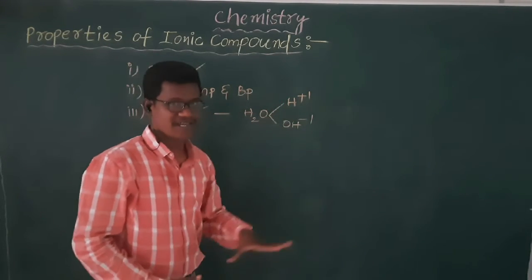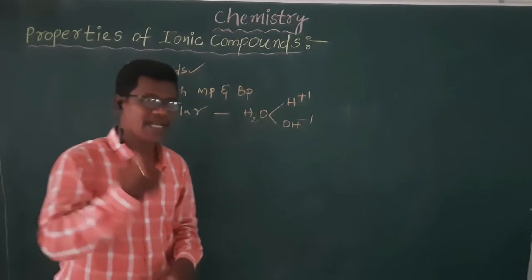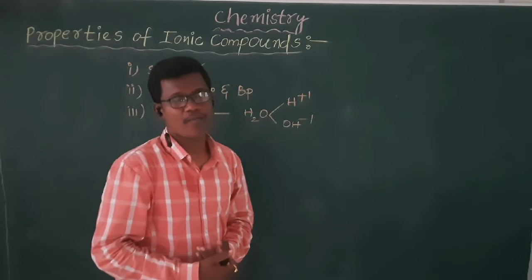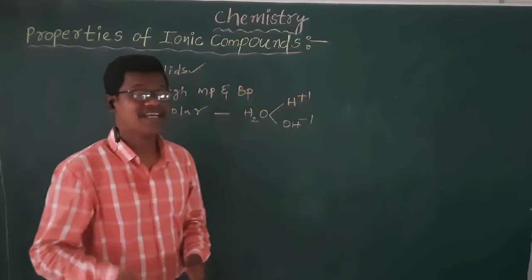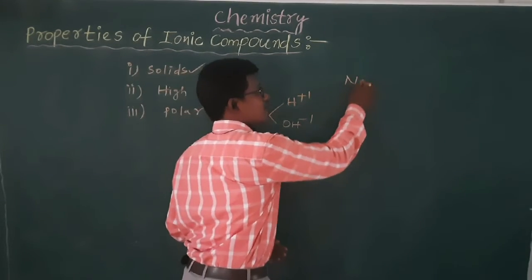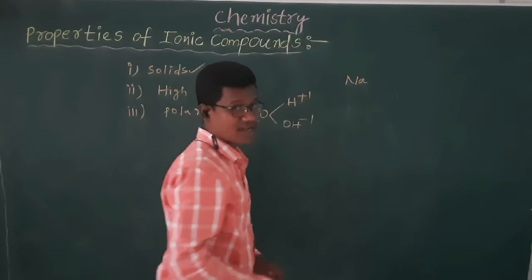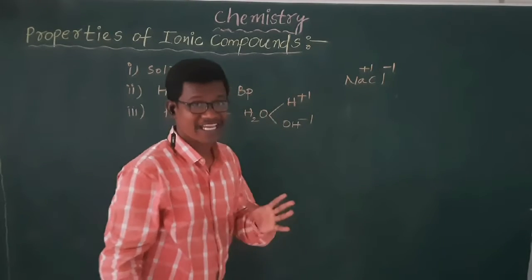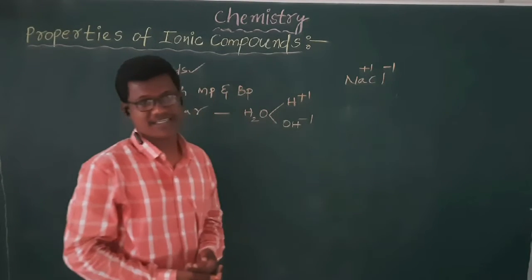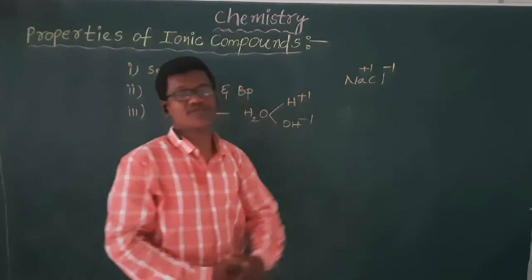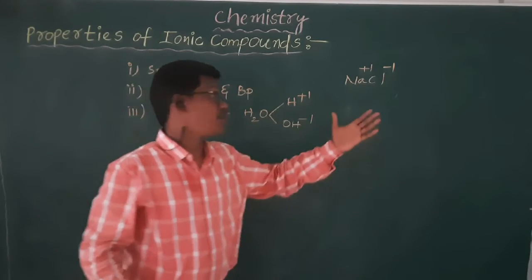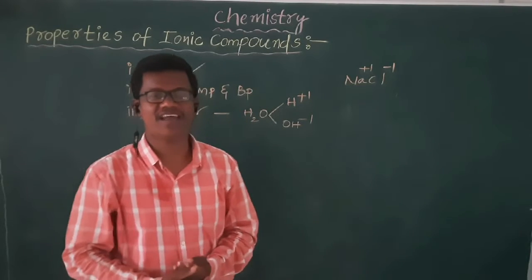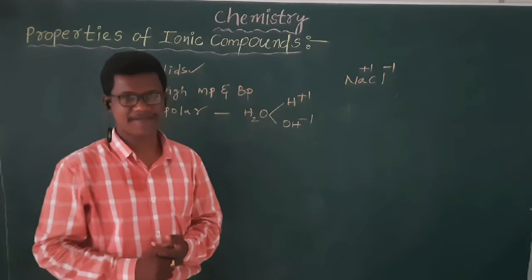So like these polar solvents, when we keep ionic compounds in these polar solvents, the ionic compounds dissolve in the polar solvent. Why? What is the reason? Because the ionic compounds also have, for example, NaCl is an ionic compound. It also has the same positive and negative pole nature like water. It means ionic compounds are also polar. Ionic compounds also have positive and negative poles. That is why the ionic compounds dissolve in polar solvents like water.